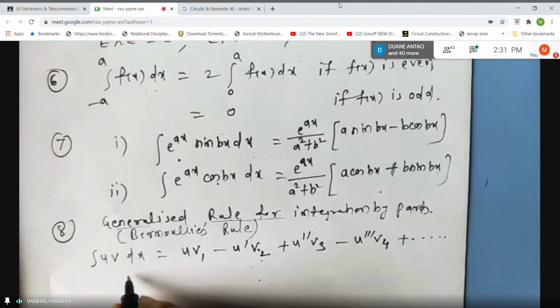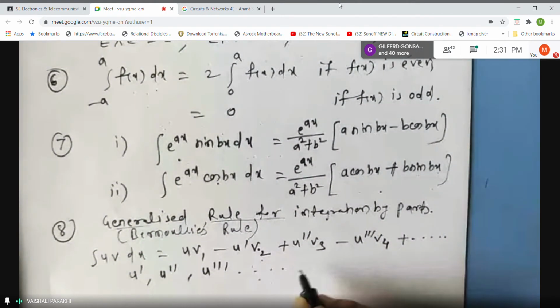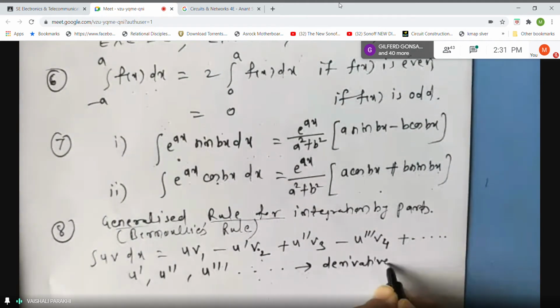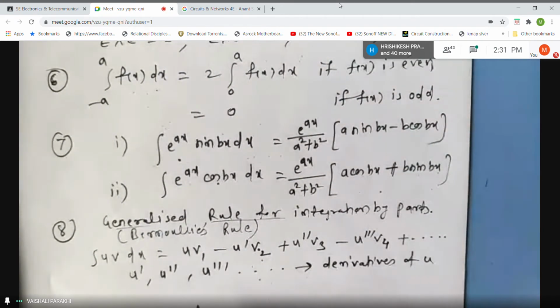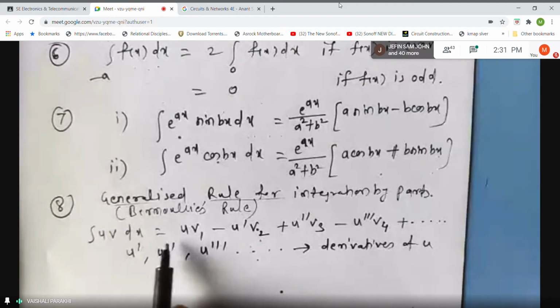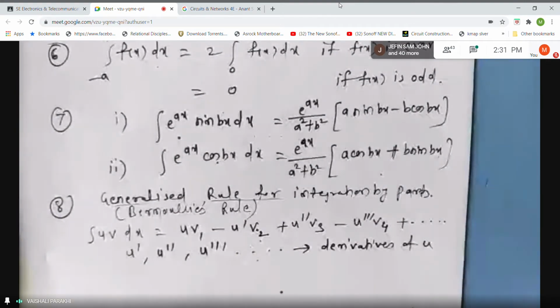You must have observed that I am using the letters u dash, u double dash, u triple dash and so on. These are nothing but derivatives of u. Only u dash means first order derivative, u double dash means derivative of u dash, u triple dash means derivative of u double dash and so on.